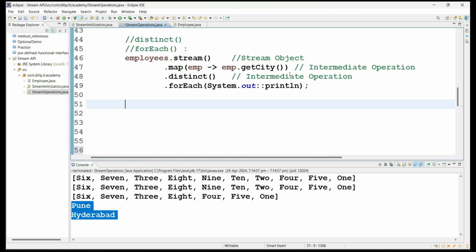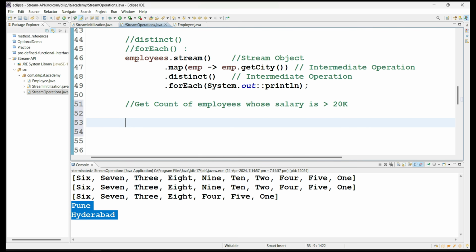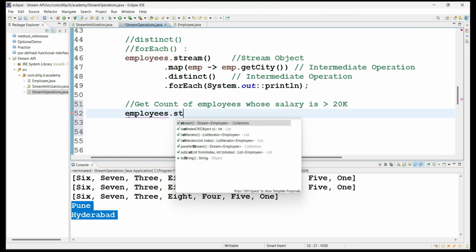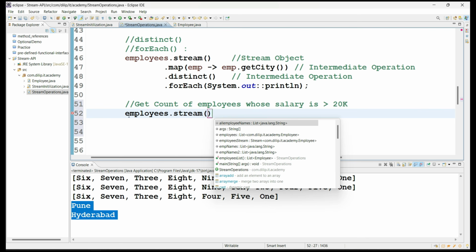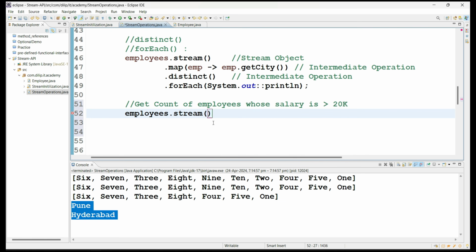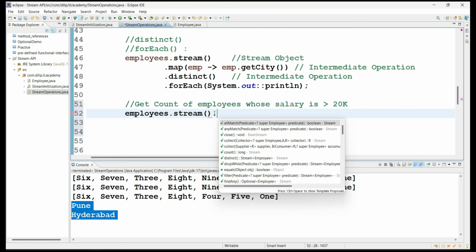Okay. So see here, now my requirement is to get the count of employees whose salary is greater than 20,000. So what is the requirement? I would like to get the count of all employees whose salary is greater than 20,000. Okay. So what do I have to do? First let's create the stream object, dot stream. Yes, you created a stream object. Then from that, let's observe what methods we have related to the count, or what we have to understand first.